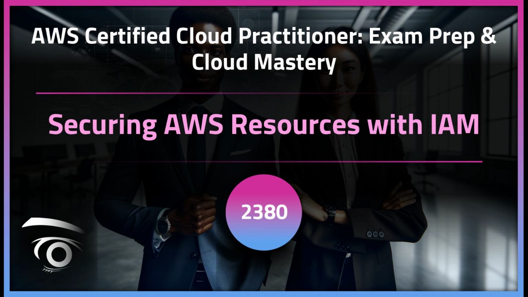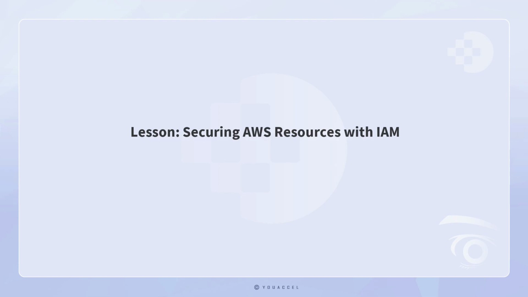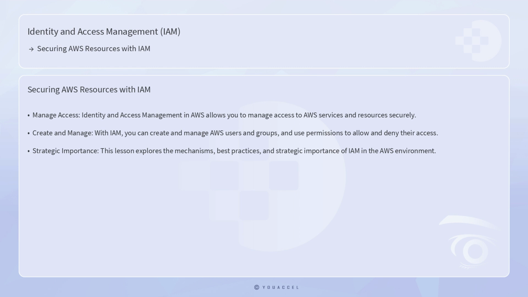Let's proceed with the lesson. Lesson: Securing AWS Resources with IAM. Securing AWS resources with identity and access management is a critical component of maintaining robust cloud security. Identity and access management in AWS allows you to manage access to AWS services and resources securely. With IAM, you can create and manage AWS users and groups, and use permissions to allow and deny their access to AWS resources. This lesson explores the mechanisms, best practices, and strategic importance of IAM in the AWS environment.